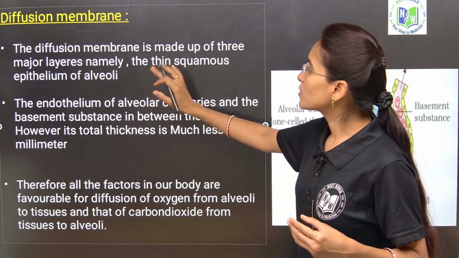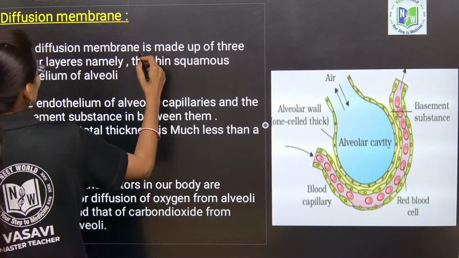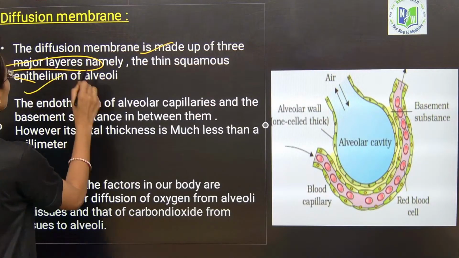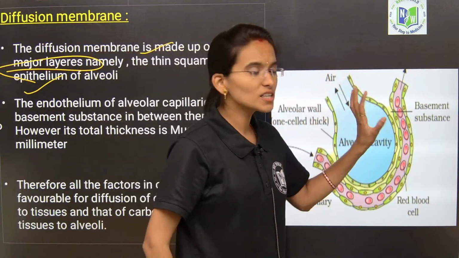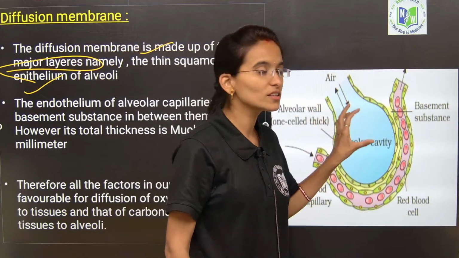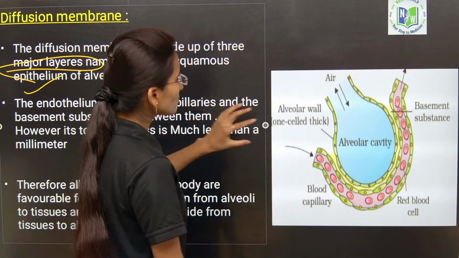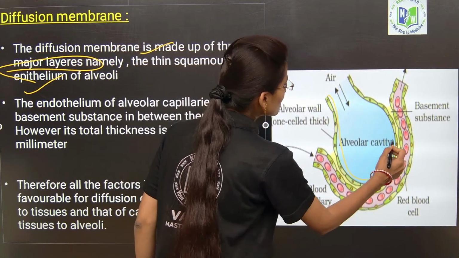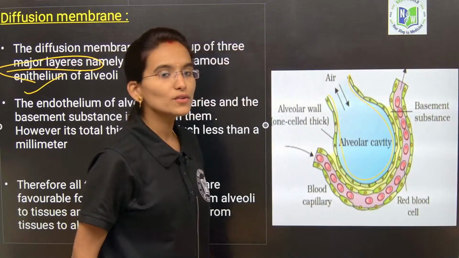Try to understand, the diffusion membrane is made up of three major layers, namely thin squamous epithelium. Before that, focus on this visual here. What is it? Alveoli, the balloon-like structures.